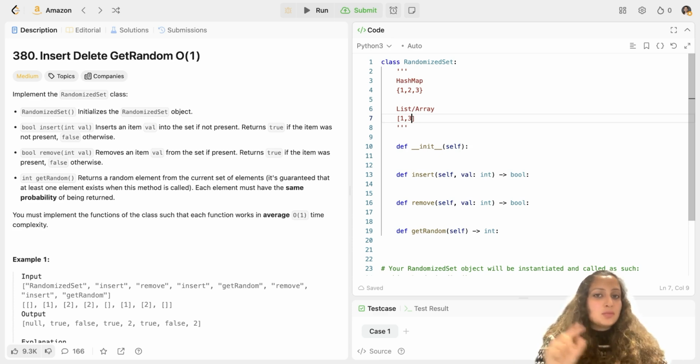You are swapping just one element, which is an O(1) time complexity task. And then you are popping out the last element in the list, which is again O(1) time complexity. Now, how do you correct it in the hash map as well?